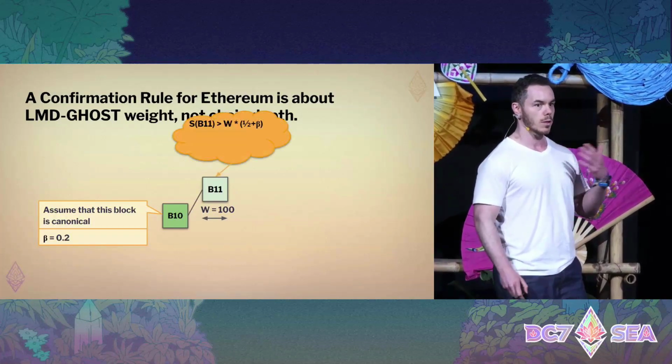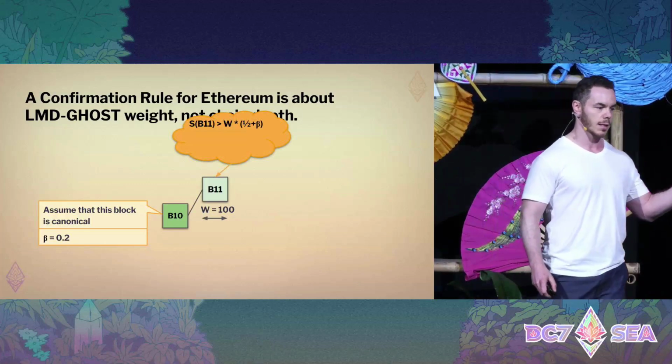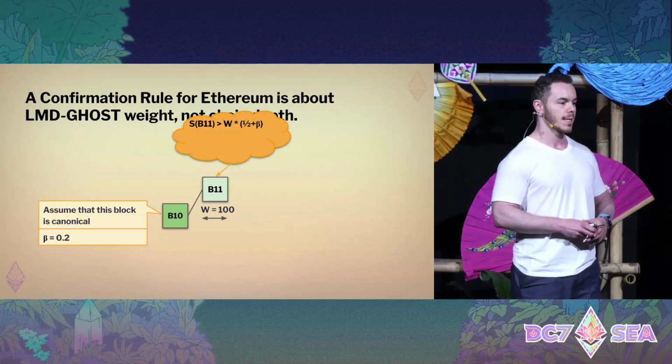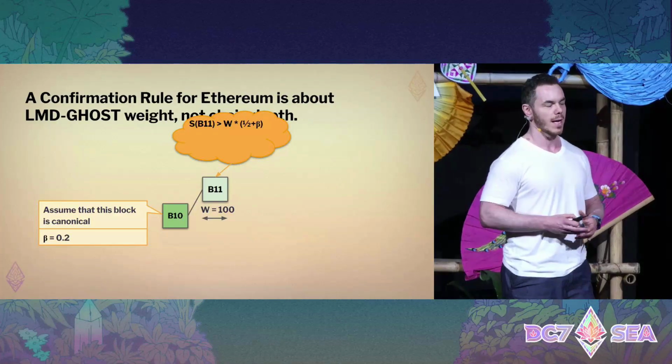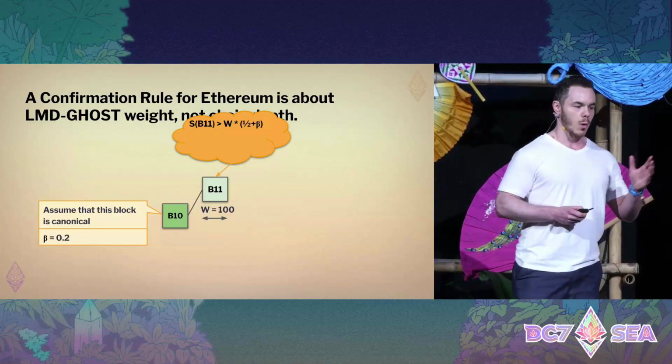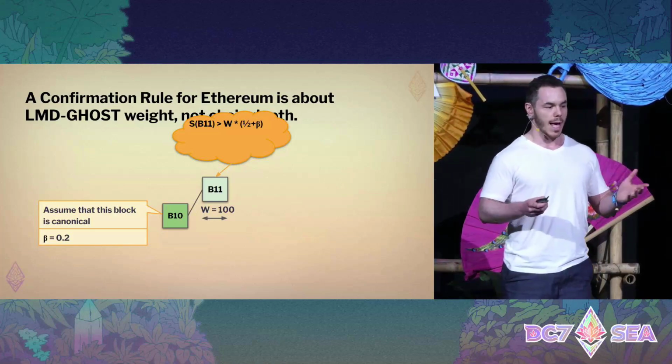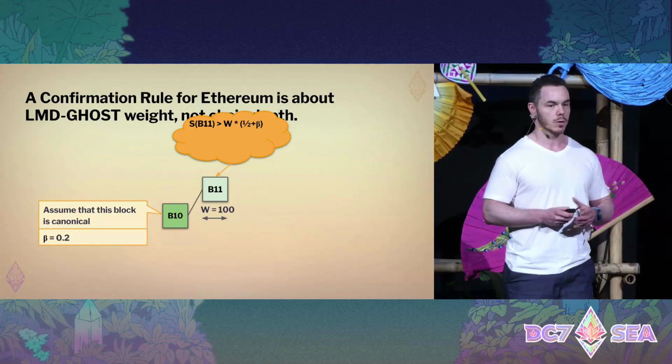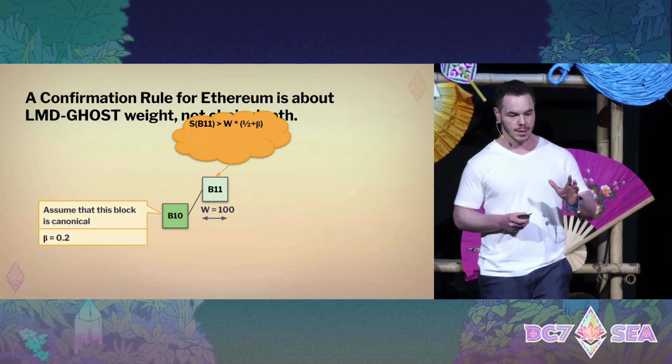Now, what we're going to require is, S represents the support, the weight of LMD Ghost votes that goes towards block B11. We require that S is larger than W multiplied by half plus beta. We'll see why.